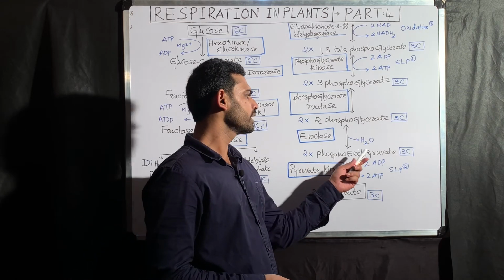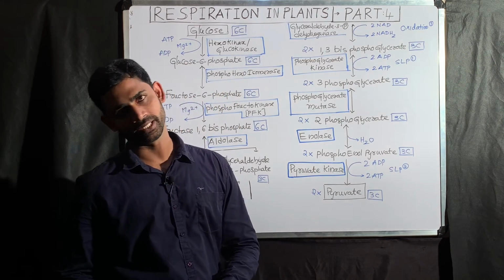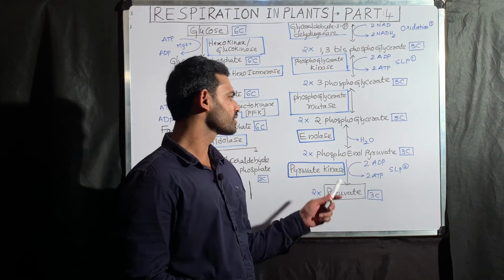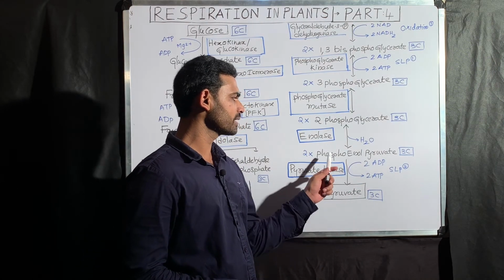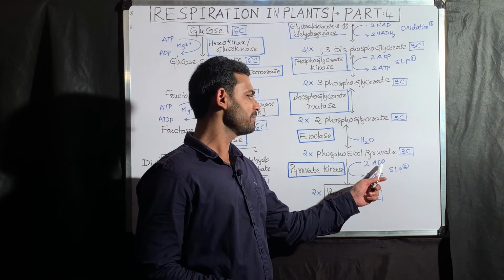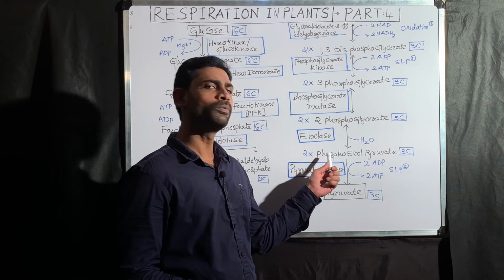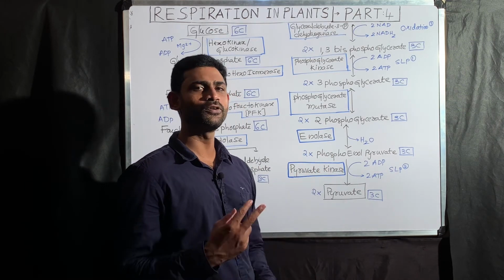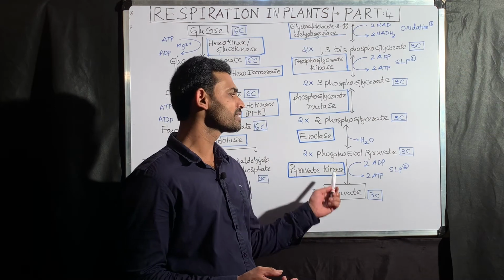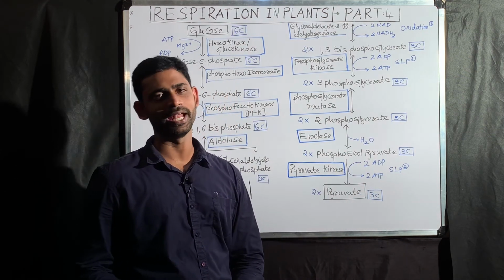Next, 2 molecules of phosphoenol pyruvate convert into 2 molecules of pyruvate. Here pyruvate is forming, but the phosphate is missing now. Then the phosphate is given to ADP, and ADP converts into ATP. For the 2 molecules, 2 phosphates are missing, and the 2 phosphates given to 2 ADP result in the formation of 2 ATP.